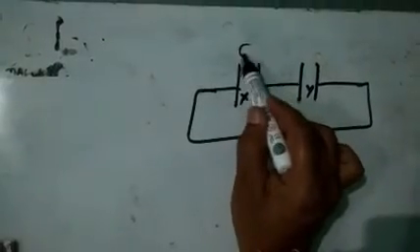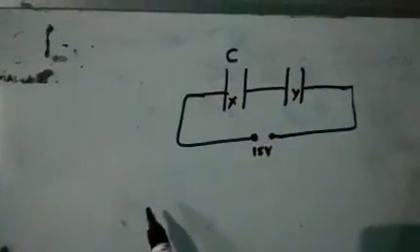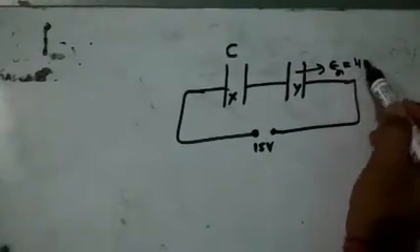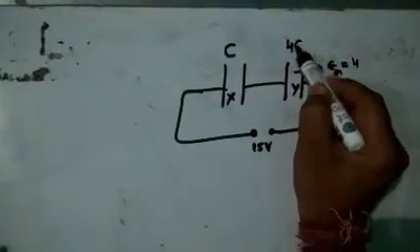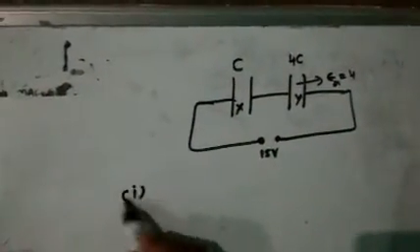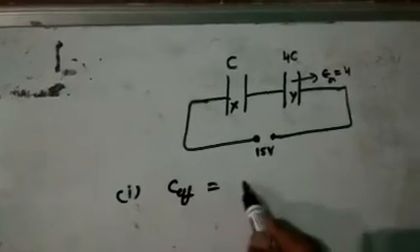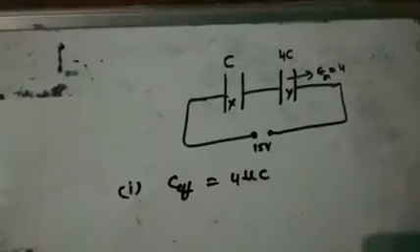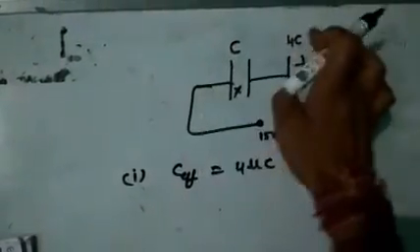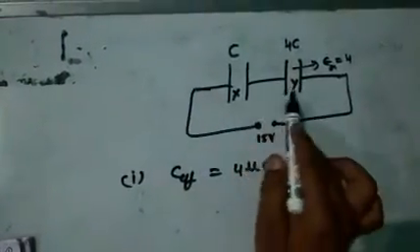Now I am going to solve this question. Actually both are identical capacitors, but here air is there, so I am taking the capacitance C. But here a dielectric slab with epsilon r equal to 4 is there, so the capacitance becomes 4C. You have to understand this. So what is the given hint? First question, effective capacitance is 4 microfarad. You can apply the effective capacitance formula. What is the combination of these two capacitors?